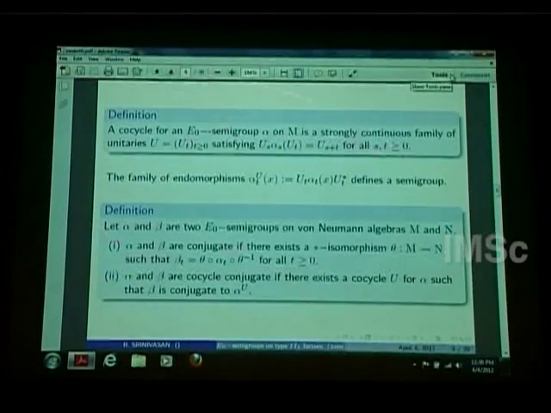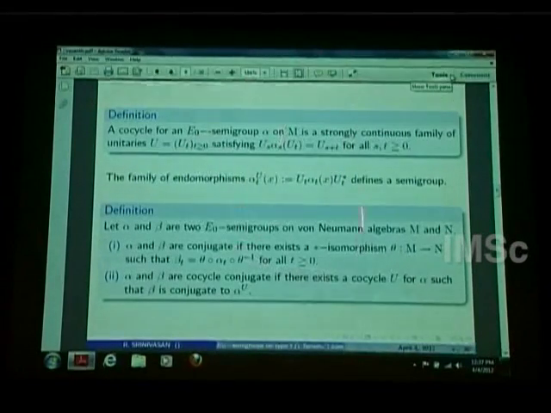Then I want to talk about the identification within E0 semigroups. The identification is what is called cocycle conjugacy, which I want to define. To define that, first I define what a cocycle is. If alpha is an E0 semigroup on M, then a cocycle for an E0 semigroup is a collection of unitary operators which satisfies the cocycle identity: U_s alpha_s(U_t), if you compose them, you get U_{s+t}. It's a cocycle for alpha.